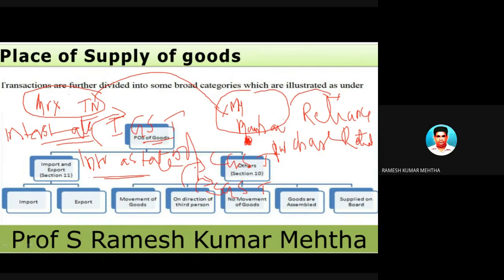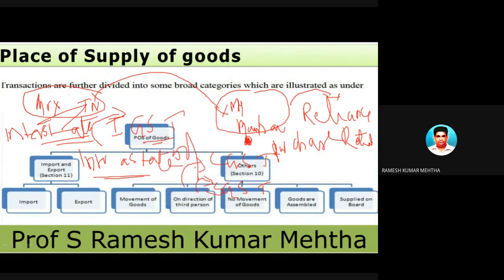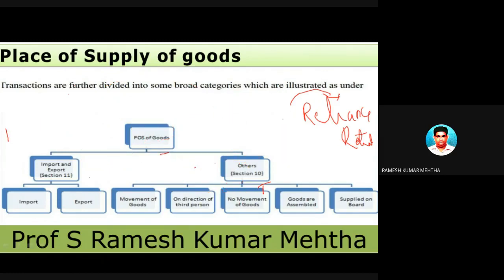So there is an element of doubt in this particular transaction, and that's the reason why the place of supply is of immense importance in determining the transaction and the subsequent levy of the requisite GST. So that's the reason this topic is very important. Another example I will give you, and from that we will understand the importance of this topic called place of supply of goods as well as services.